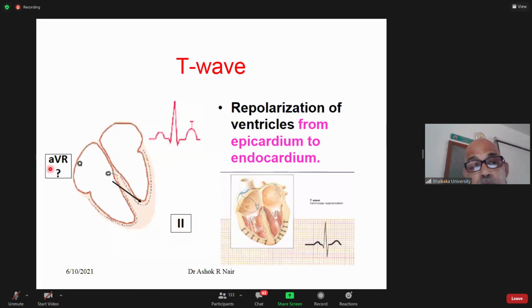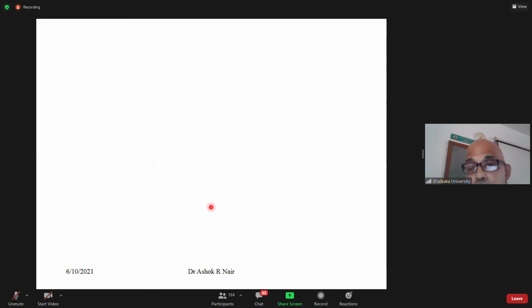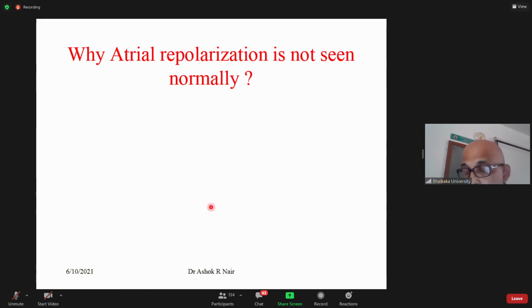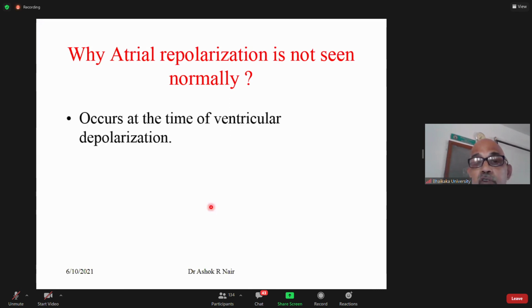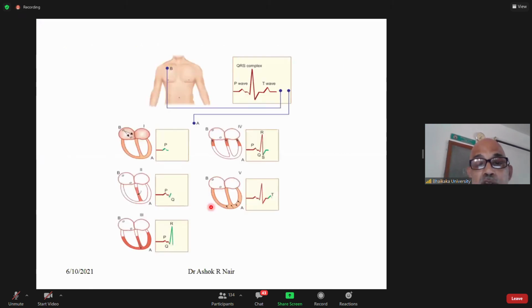In the case of AVR, you will have a negative T wave because the electrical vector is in the opposite direction. The atrial repolarization is not seen because it occurs at the time ventricular depolarization is occurring. QRS is a major event, so it overlaps it.